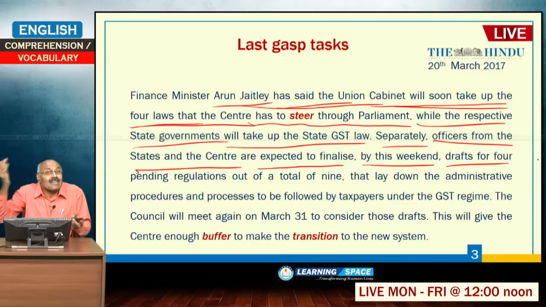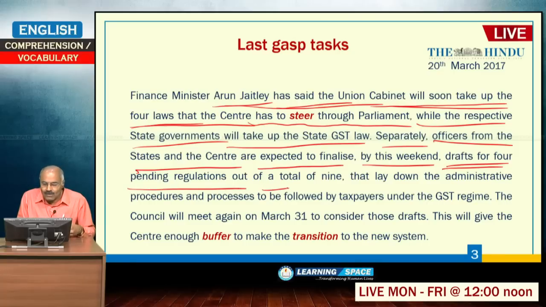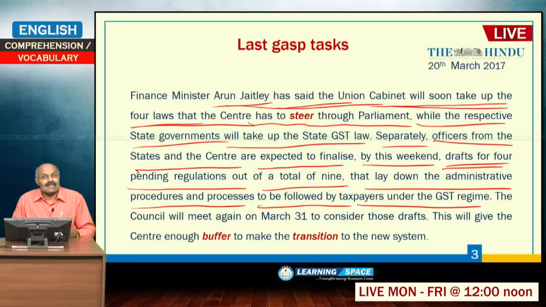Drafts for 4 pending regulations out of a total of 9 that lay down the administrative procedures and processes to be followed by taxpayers under the GST regime. Officers will sit together from centre and states, they will lay down the administrative framework to be followed by the taxpayers under the GST regime, which is expected to be completed before this weekend.